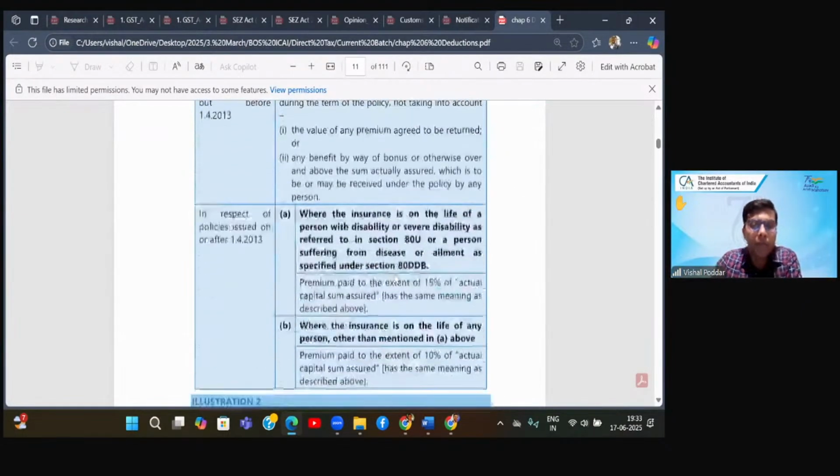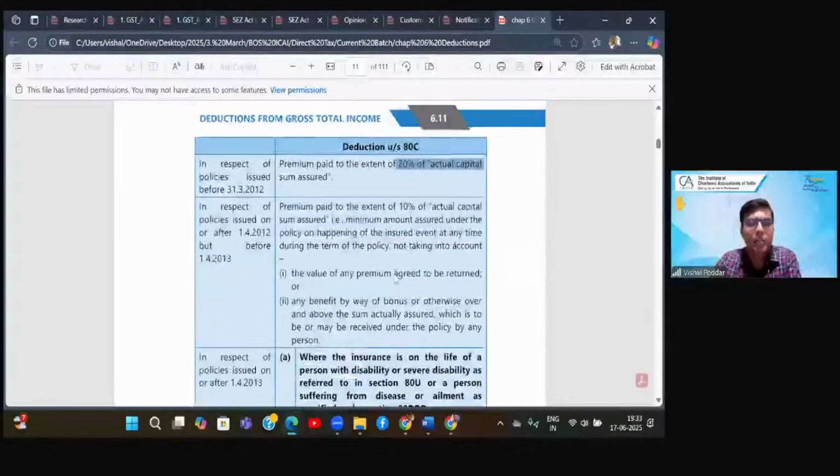But if my policy is taken after this date of 2012, then the limit is only 10%. So same example, I have taken out the policy on 1st January 2013. So the policy is taken after this date of 1st April 12. Now for the same 5 lakh policy, if I am paying 80,000 as premium, I will not get deduction of entire 80,000 because now my limit has become 10%.